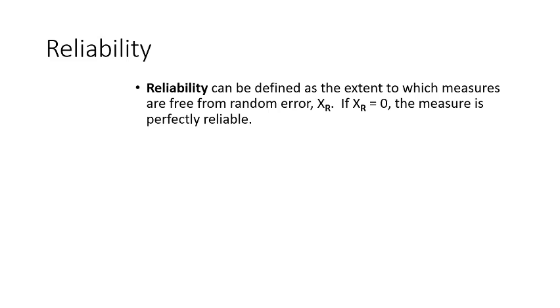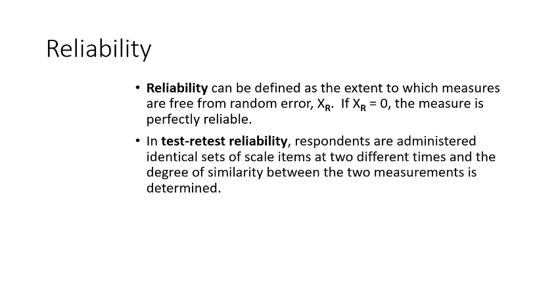Here it is written that if XR is equal to 0, the measure is perfectly reliable. So random error is 0. That is not possible. Obviously it may come to 90, 92, 95%, but there is a chance of random error. In previous PPTs you have seen the kinds of reliability. First is test-retest reliability. What is done in this kind of reliability?